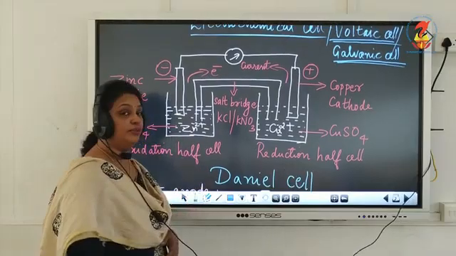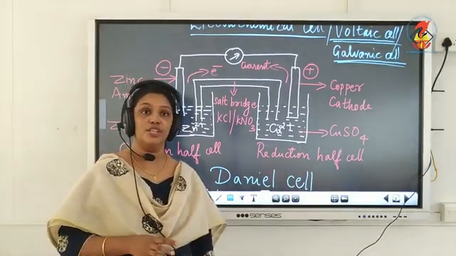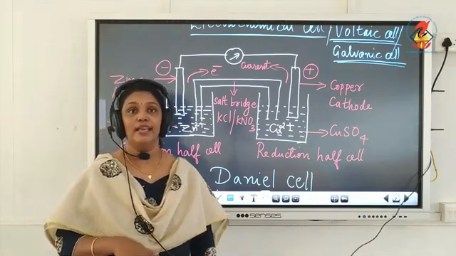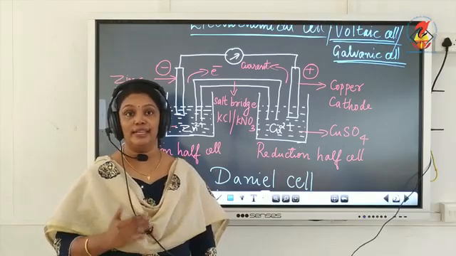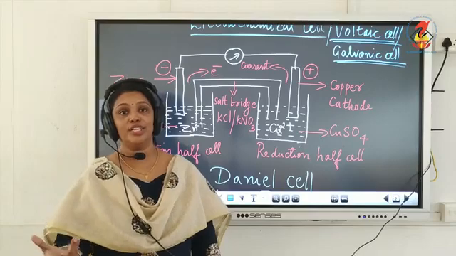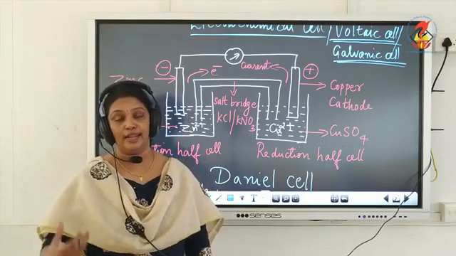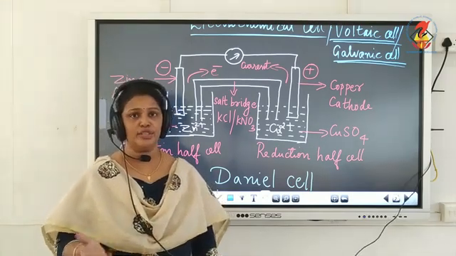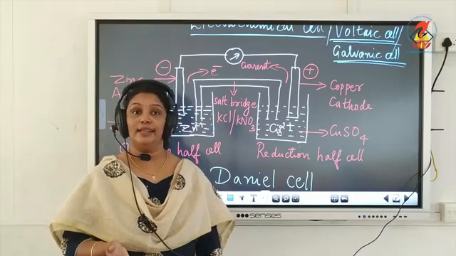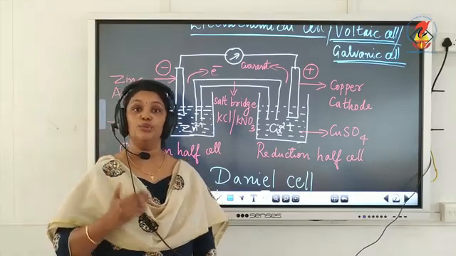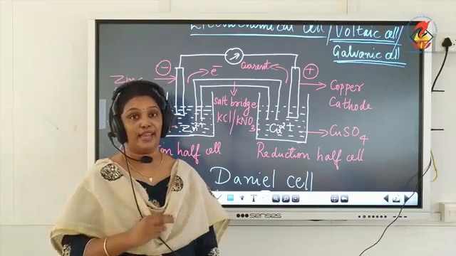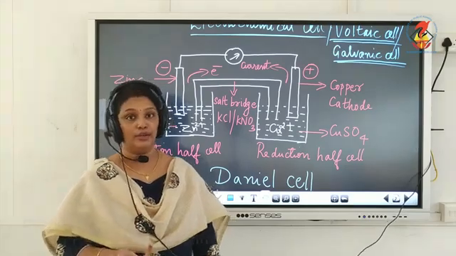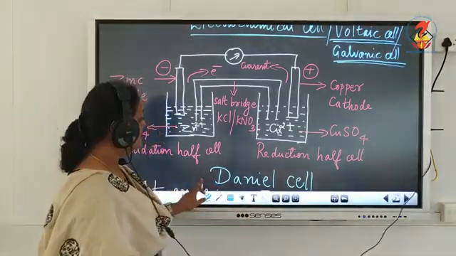Any electrochemical cell you take, there will be two half cells, oxidation half cell and reduction half cell. In oxidation half cell, oxidation takes place and we have anode dipped in its electrolyte, and in reduction half cell we have cathode dipped in its electrolyte. And always anode is negatively charged and cathode is positively charged. In any electrochemical cell, electrons will always move from anode to cathode because oxidation is taking place at anode, and the current will flow in the opposite direction, that is from cathode to anode. So this is about the Daniell cell.